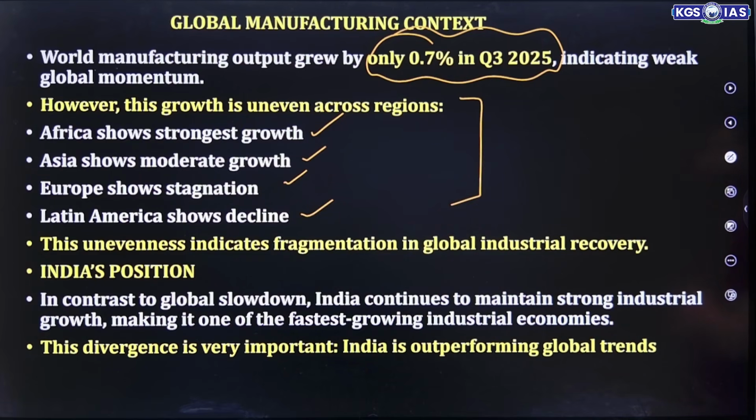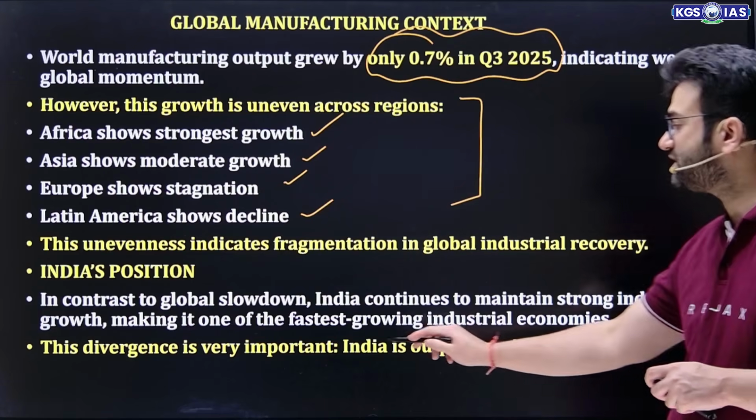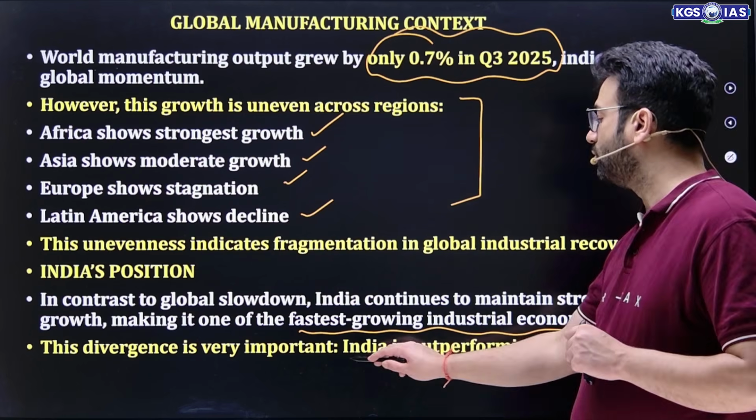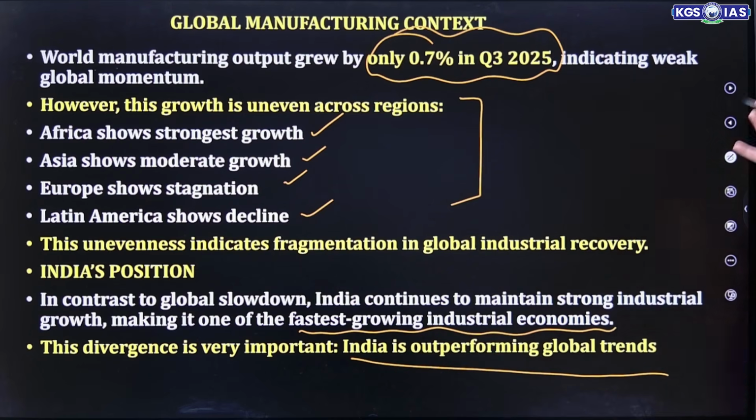Now, talking about India, in contrast to the global slowdown, India continued to remain strong in industrial growth, making it one of the fastest growing industrial economies. India is now considered the fastest growing industrial economy, and this divergence is very important. India is outperforming the global trend. This whole slide is very important, where we are saying that the growth is uneven. Africa shows the strongest growth, Asia shows moderate growth, Europe shows stagnation, and Latin America shows decline, but India is outperforming the global trend.